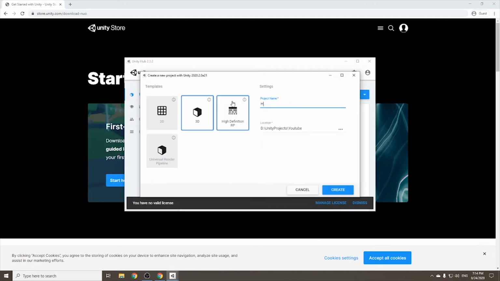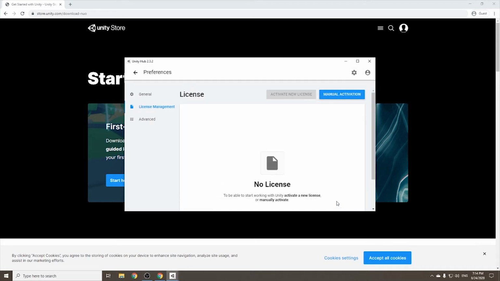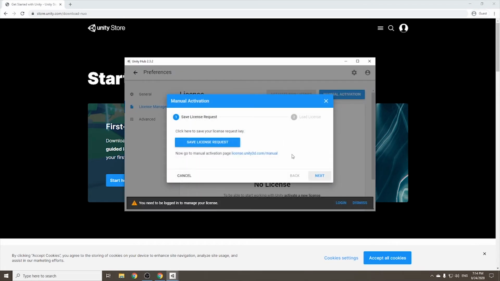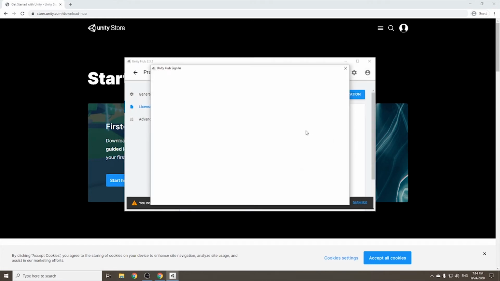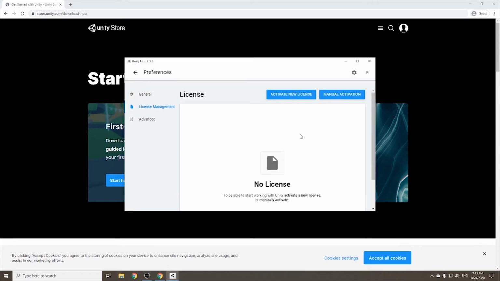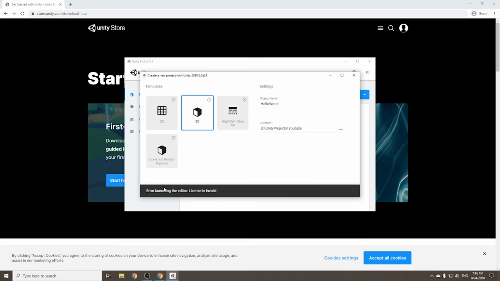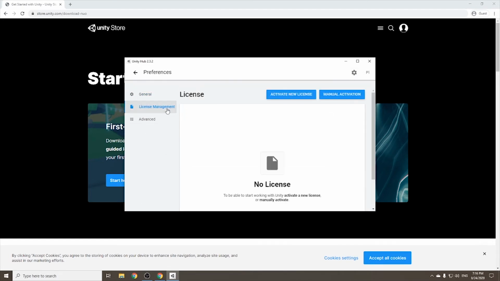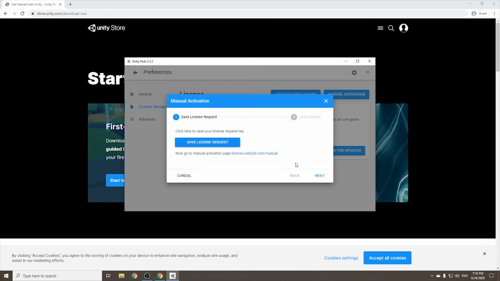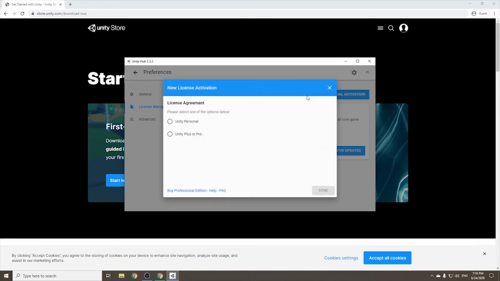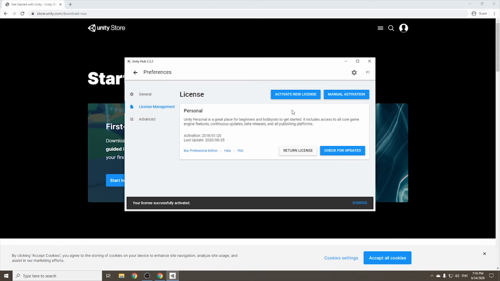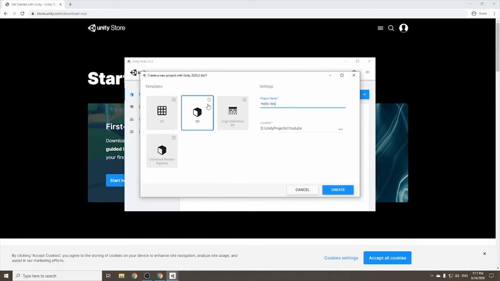Create a new project in Unity Hub. Unity asks to log in and provide license information. Login, create project and indicate the type of license. Choose personal, less than $100,000. Now we can create a first project.